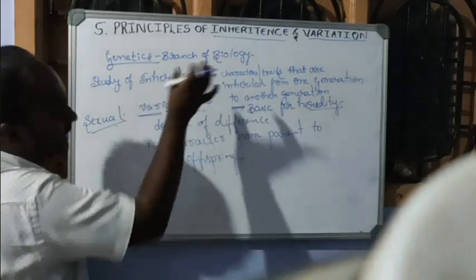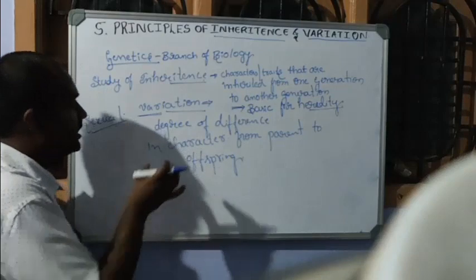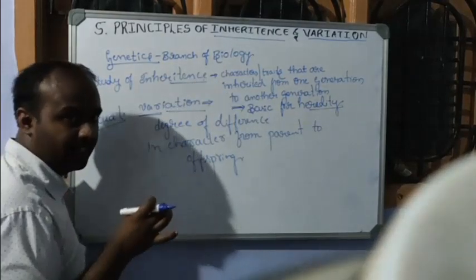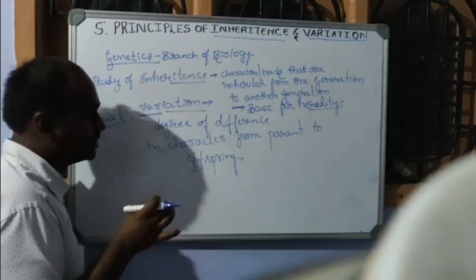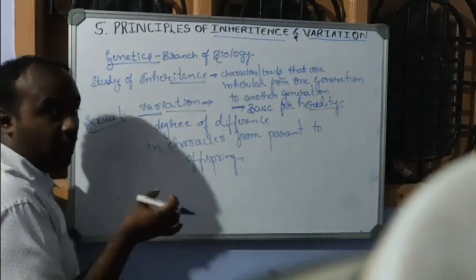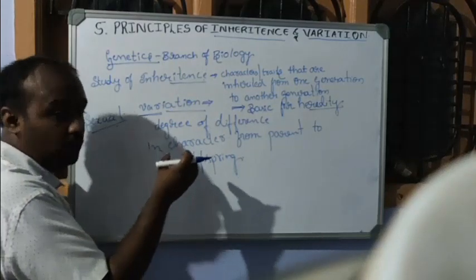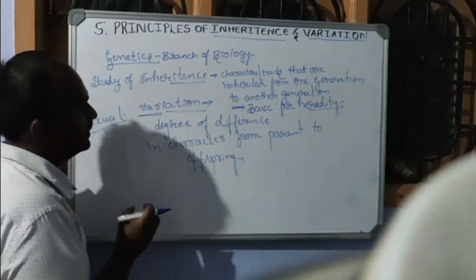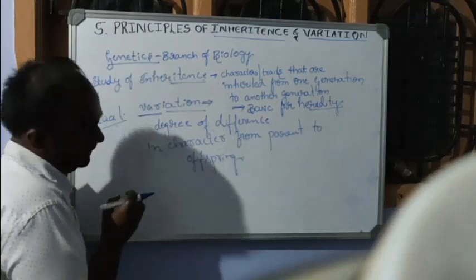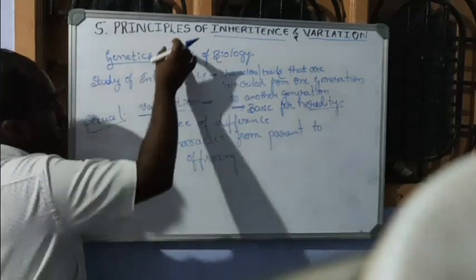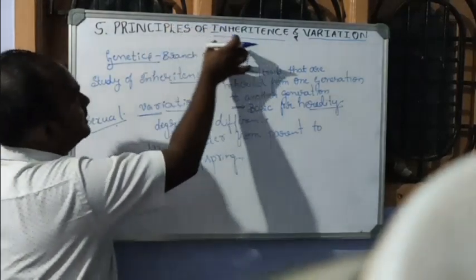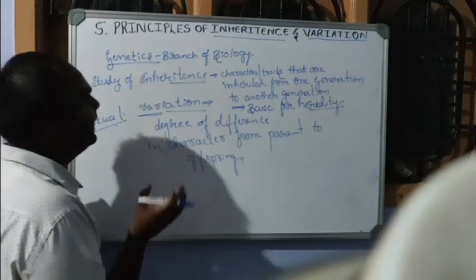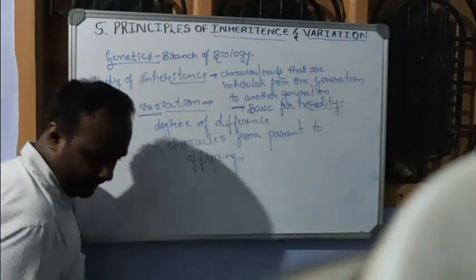So this is genetics. It's a branch of biology that deals with the study of inheritance, that is how the characters are inherited from one generation to another generation, and variation, that is how the degree of difference of characters varies from parents to offspring. In this chapter, Principles of Inheritance and Variation, we are going to study a detailed account of genetics.